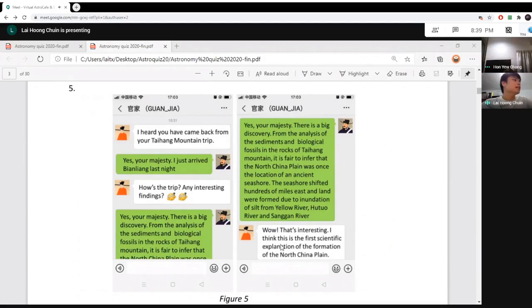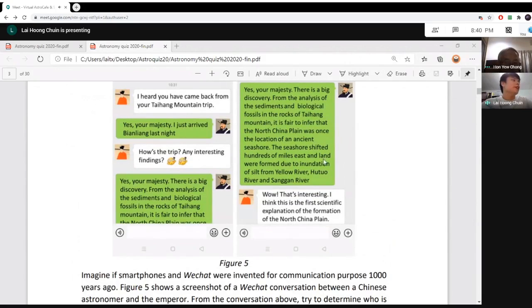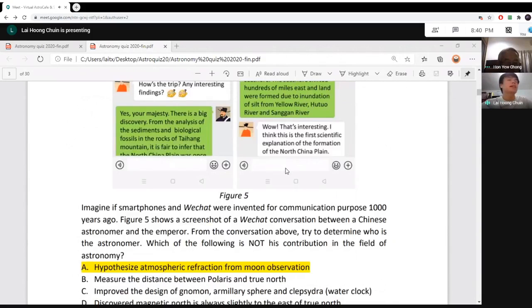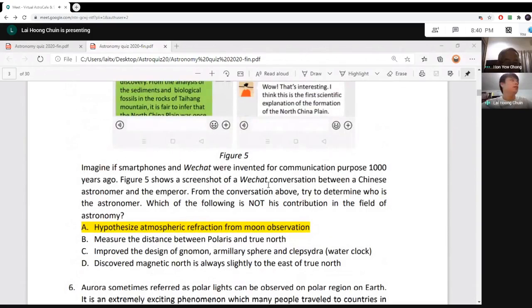And also the second clue is, this is the first scientific explanation of the formation of North China Plain. So according to the history, the first explanation on formation of this North China Plain is based on the sediments and biological fossils in the rocks of Taihang Mountain. So this astronomer, the first person who proposed this theory, is a Song Dynasty astronomer. His name is Shen Kuo, right? Shen Kuo. So basically, all this four is his contribution.